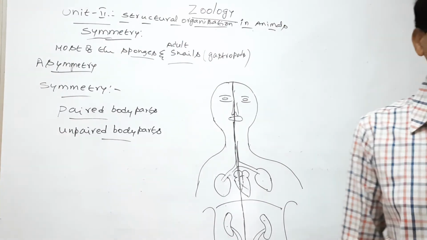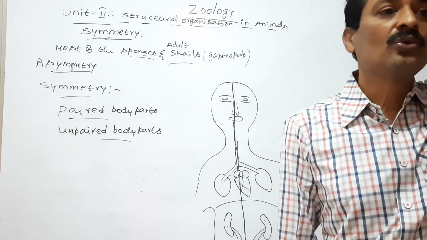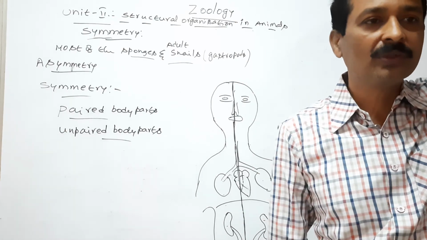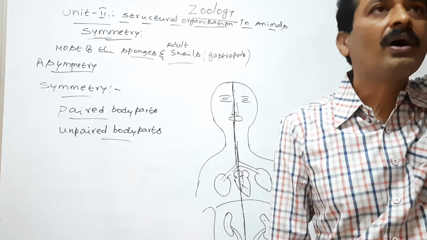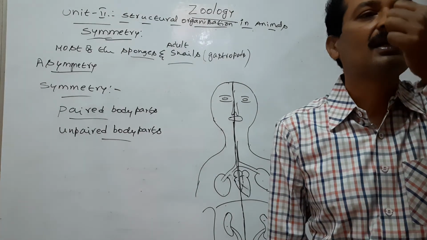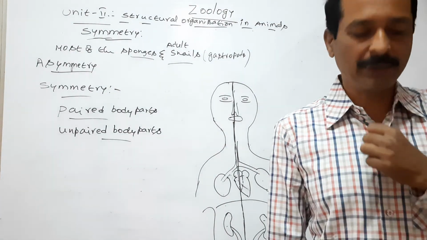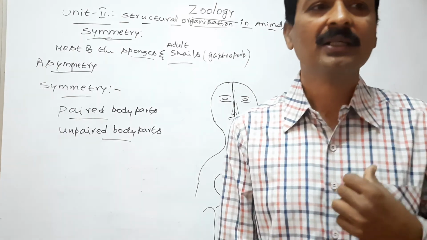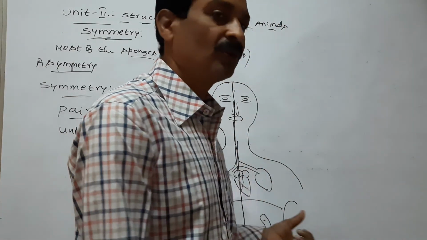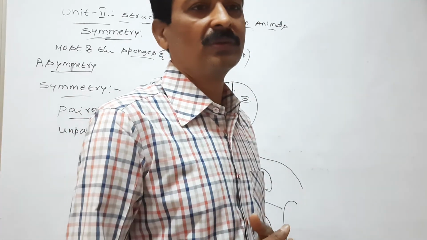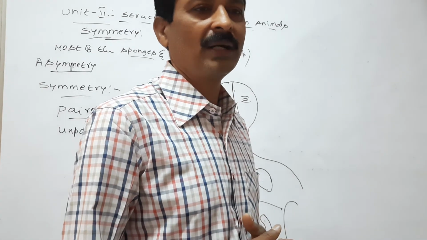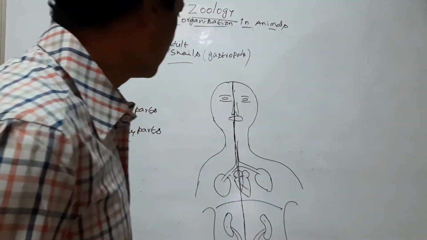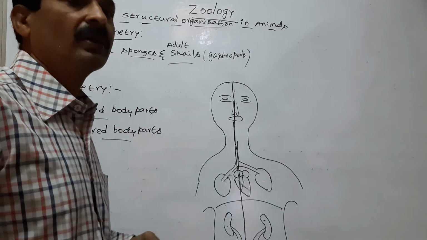So human beings can be cut into two equal body parts in one plane passing through the central axis of the body, and the paired organs are equally distributed to the two antimeres. So human beings exhibit symmetry.